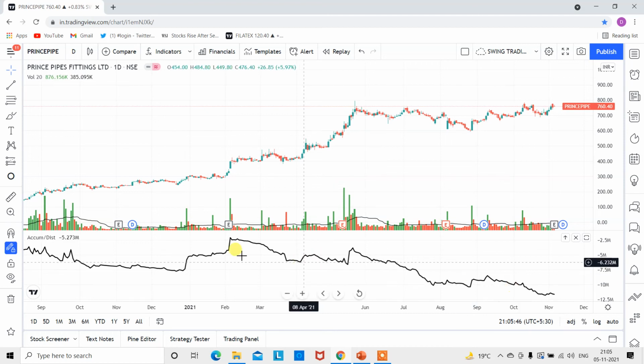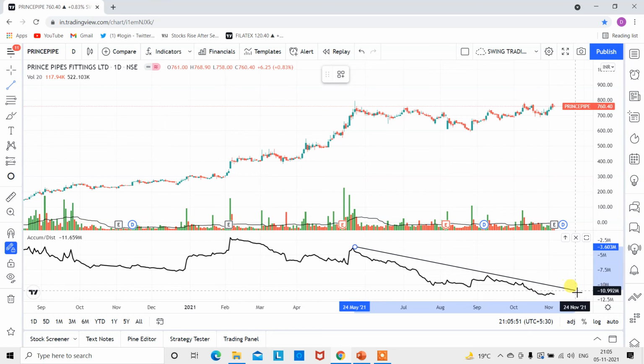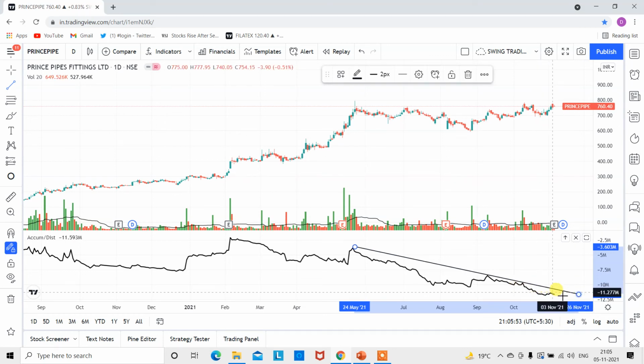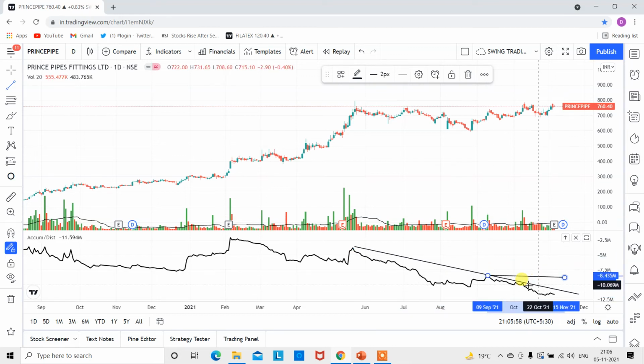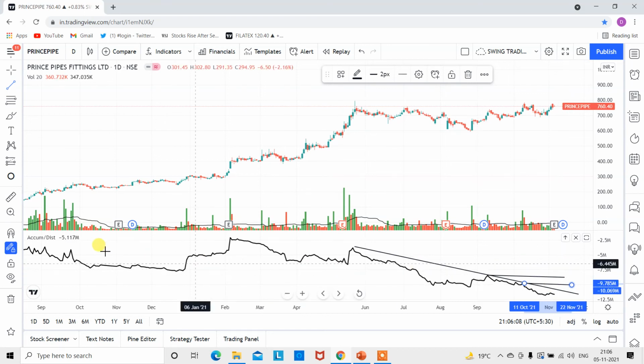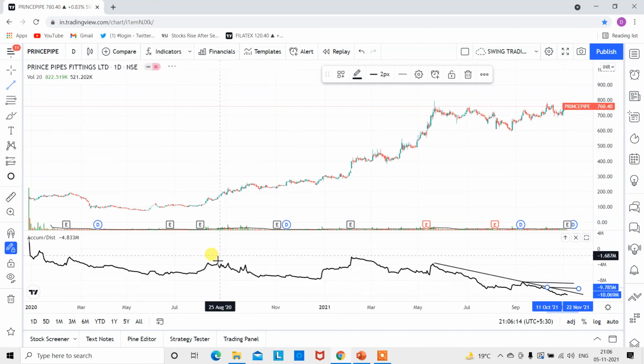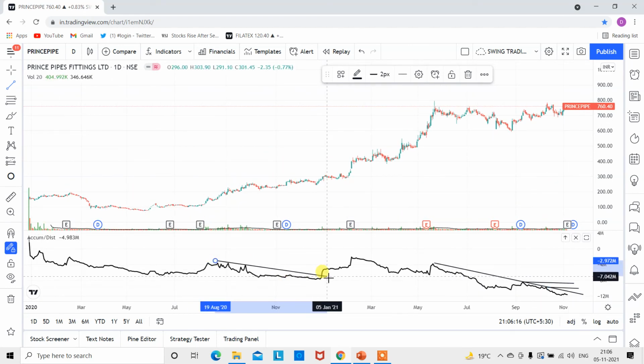So what I generally do is just draw a line to it. If it is a falling trend line, and the price is not crossing this line, or this part, then I will not be interested in participating in Prince Pipe. I want the price and real volume to come, the buyers should come into the picture. And you see here, if you have drawn it like this, you will find a breakout here, and after that you see the movement of the price. So this is what I wanted to show you.